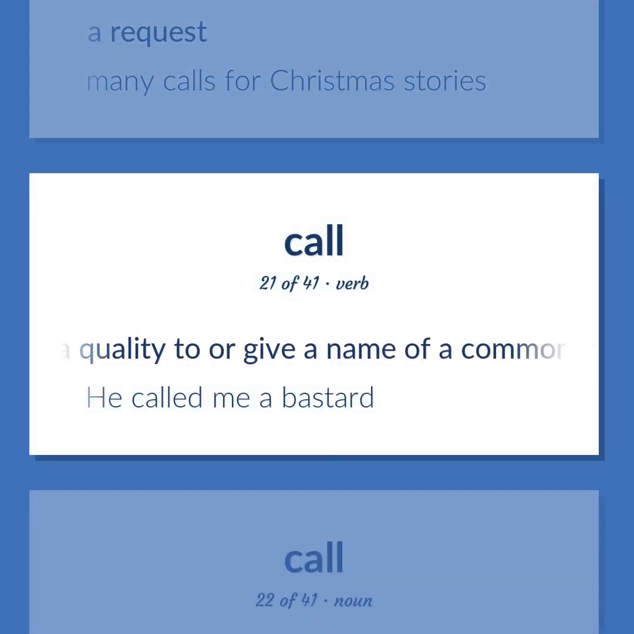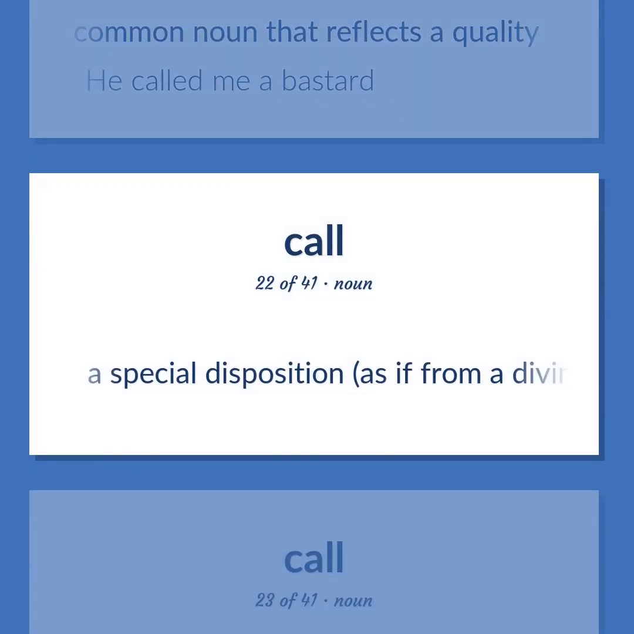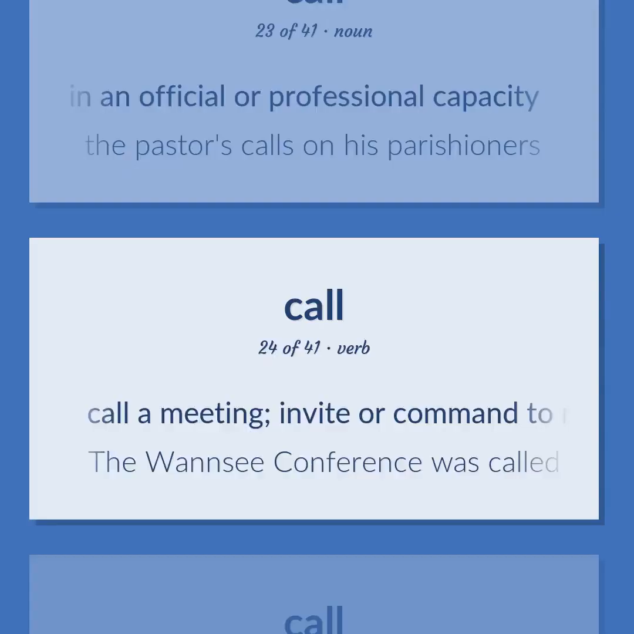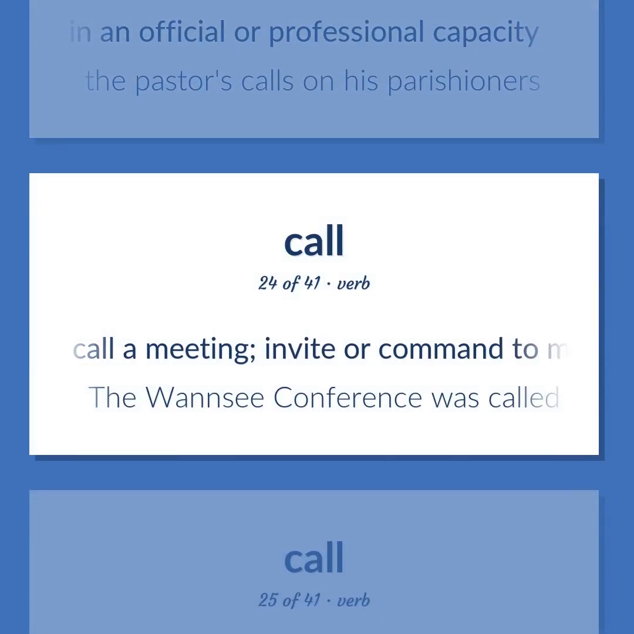Ascribe a quality to or give a name of a common noun that reflects a quality. He called me a bastard. A special disposition, as if from a divine source, to pursue a particular course. A visit in an official or professional capacity. The pastor's calls on his parishioners. Call a meeting. Invite or command to meet.